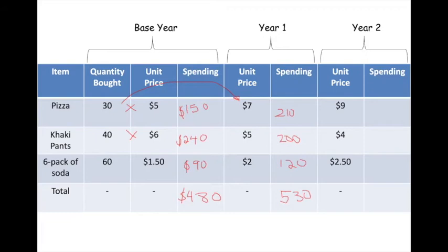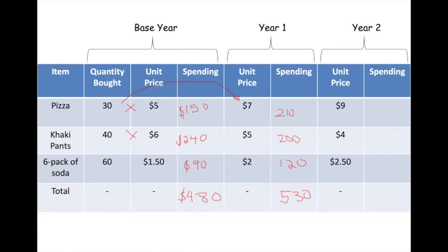Look at how the pants dropped from 240 down to 200. But overall, look at our spending is up. I can already see we're going to have some inflation in this group right here. Even though pants goes down, khaki pants, overall our spending goes up, okay? Now let's keep continuing here.